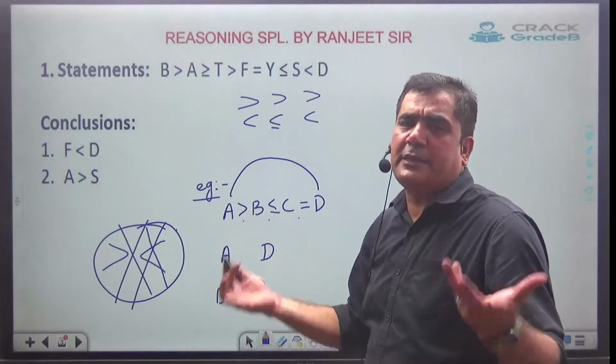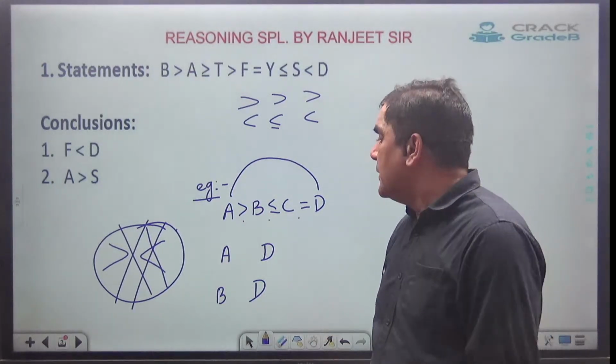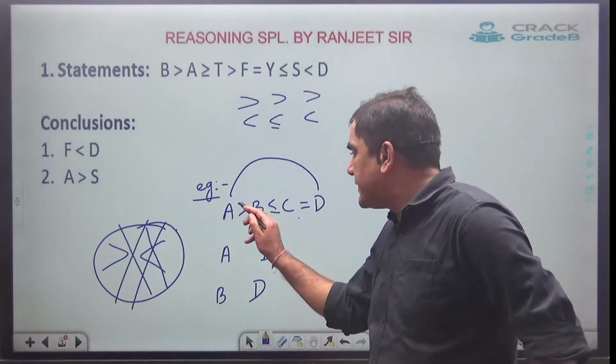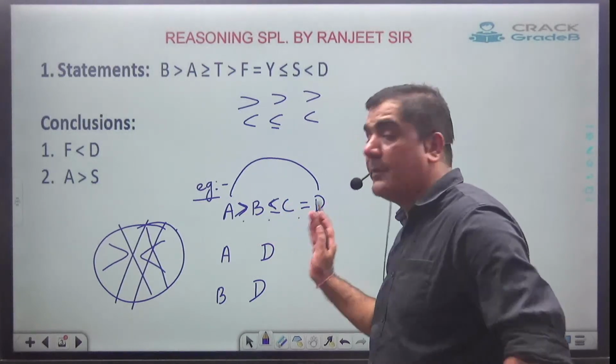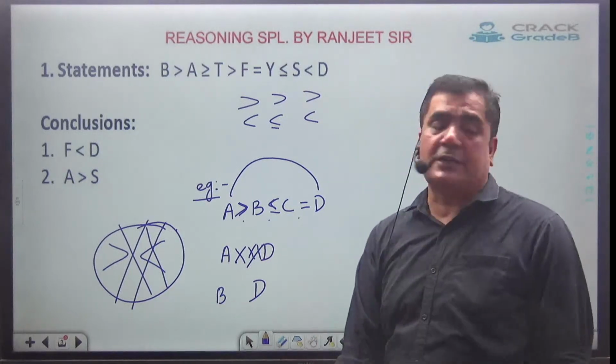Equal to doesn't make any sense. They might have equal to or may not have equal to. So here in the first one, if I have to check between A and D, what I will say, see, this face is towards A and this face is towards D. Both the faces have come. No relation. Simple.